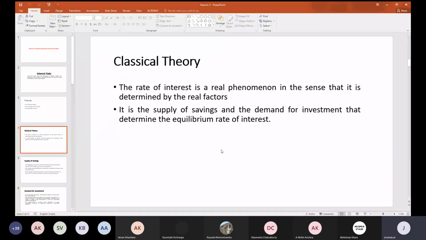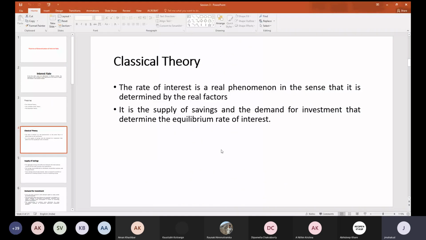So keeping that in mind, it is the supply of savings and the demand for investment that determine the equilibrium rate of interest. Whatever money is saved will be invested in the market. Depending upon the supply of savings, the demand for investment is also determined.